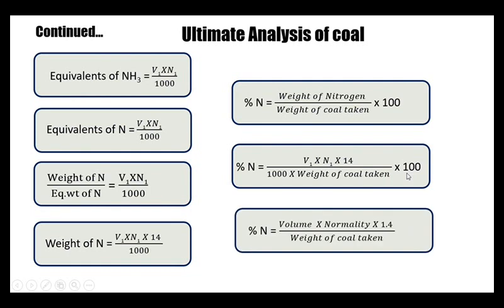Now we have 1000 here and 1000 there, and 100 here. If they get cancelled, 10 is left over in the denominator, so 14 by 10 becomes 1.4. Therefore the formula is modified to: nitrogen percentage is equal to volume of acid into normality of acid into 1.4 factor by weight of coal taken. So this is how the percentage of nitrogen is determined by Kjeldahl's method.